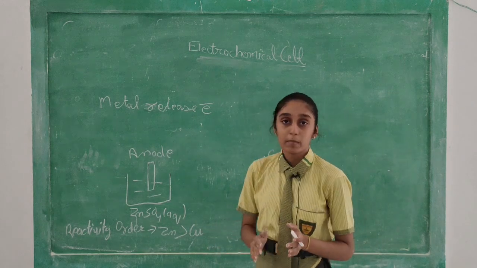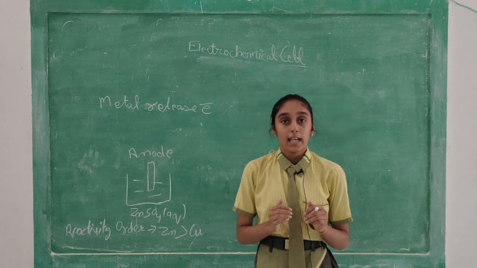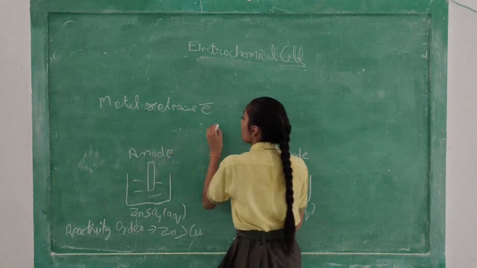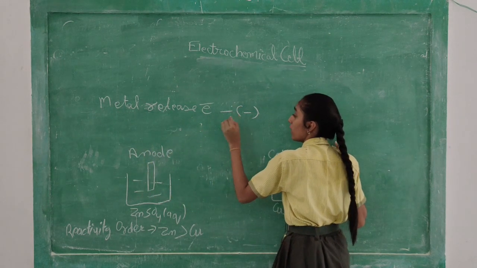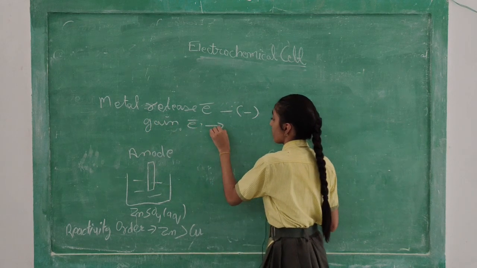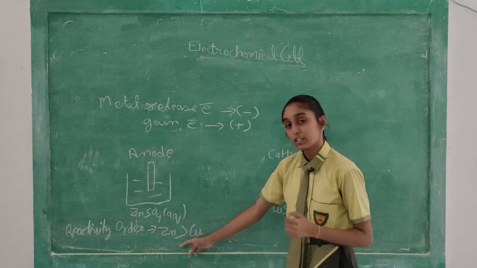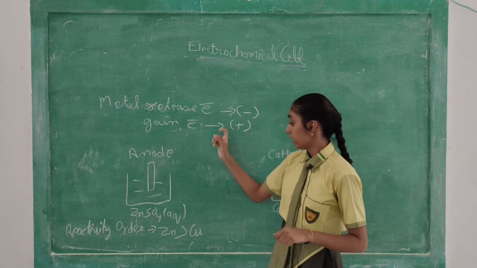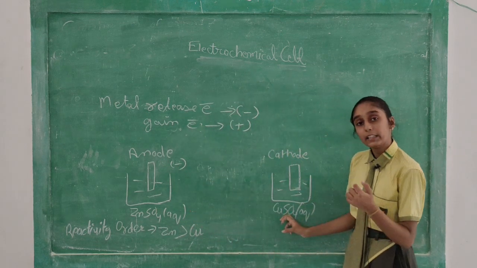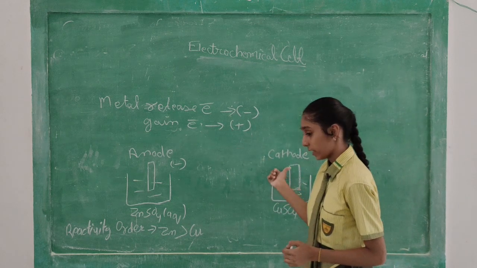So in general in chemistry, what did we see? That those who release electrons have positive charge and those who gain electrons have negative charge. But here it is opposite. Those who release electrons will have negative charge and those who gain electrons have positive charge. So here zinc released 2 electrons, so it has negative charge, that's why it is called the anode electrode, and copper gained 2 electrons, so the positive electrode is known as the cathode.